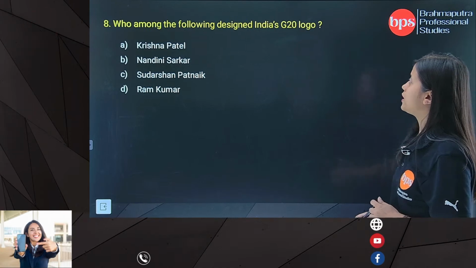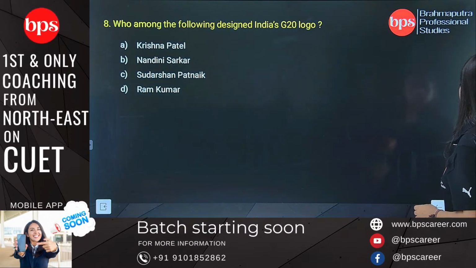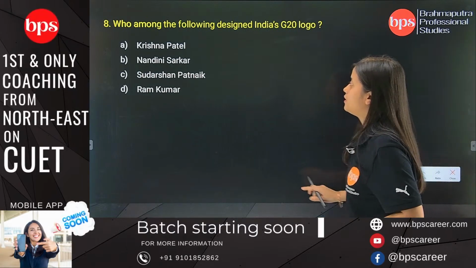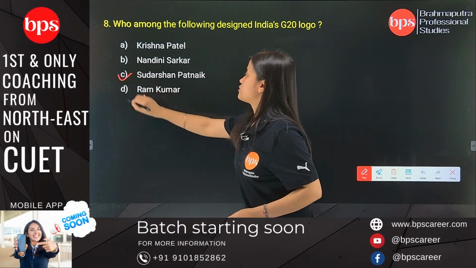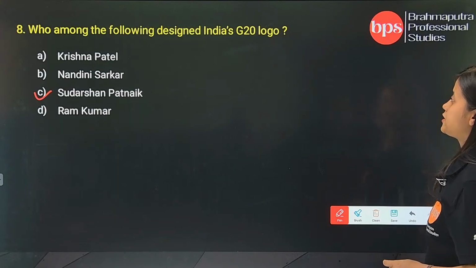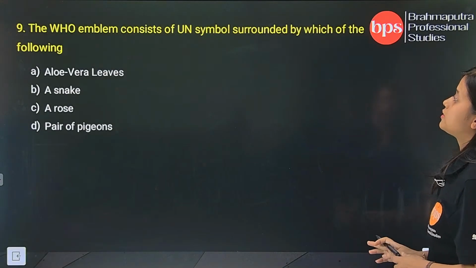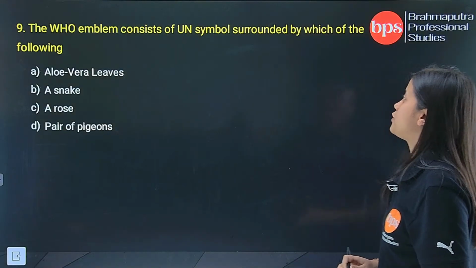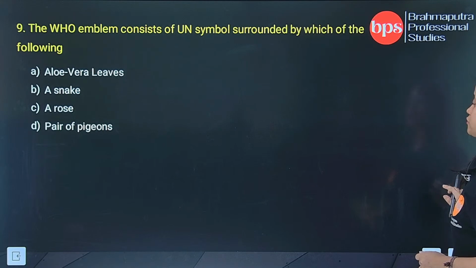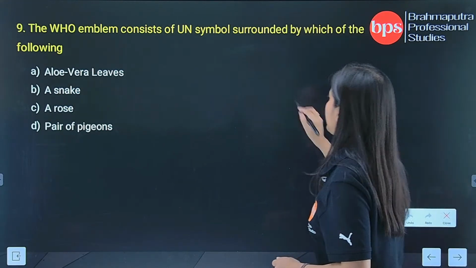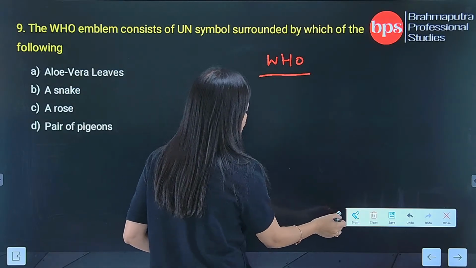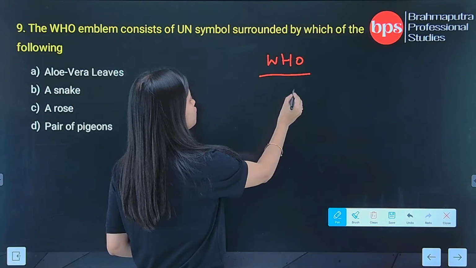Who among the following designed India's G20 logo? This one also is in your current affairs, so you have to remember that who designed it is Sudarshan Patnaik. Now question number 9. The WHO emblem consists of UN symbols surrounded by which of the following? So WHO, what is WHO? WHO stands for World Health Organization, and its logo or emblem is similar to the UN logo.